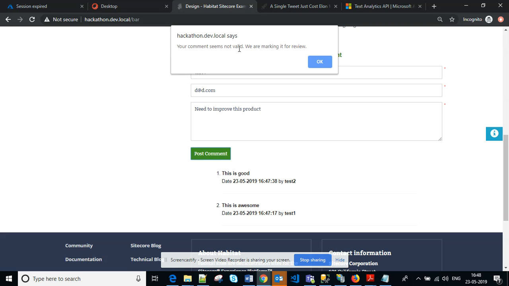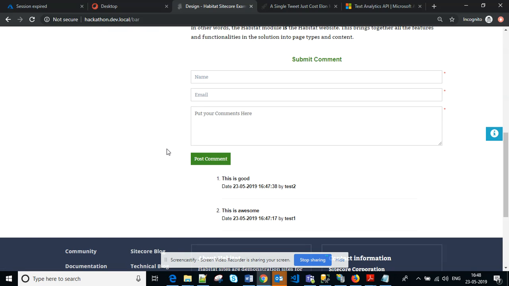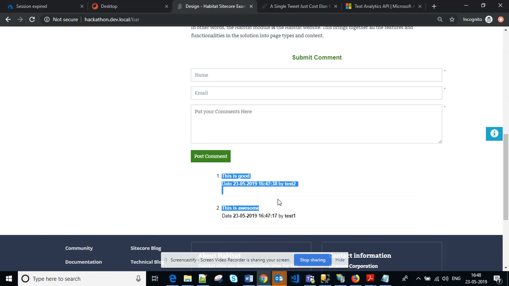For this comment as well, we receive a low score, so it's also marked for review. So we have put four comments. For two we received a very high score, and for two we received a low score. These two are positive comments, and the other two have negative sentiment.